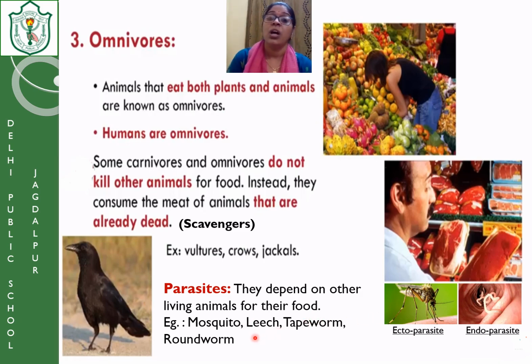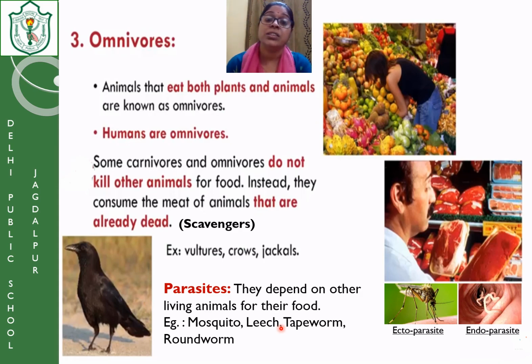The mosquito has a sharp pointed tube. They pierce our skin with that pointed tube, which is called the proboscis. What is it called? Proboscis. Through that they suck the blood from our body, and through that blood they get their food.